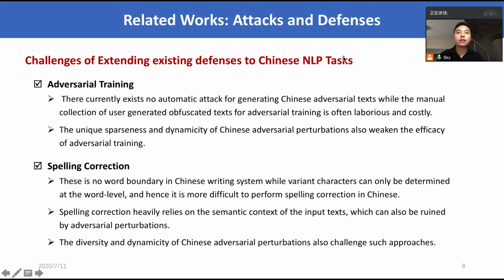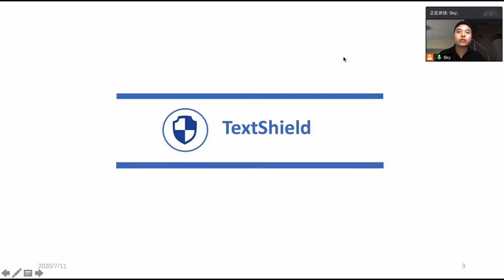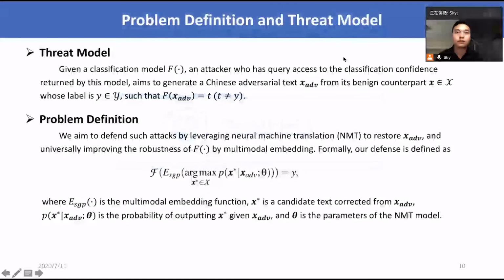Due to the sparseness, diversity, and dynamicity of Chinese perturbation, existing defenses proposed for English-based NLP models can hardly be extended to the Chinese domain. Given the above challenges, we propose TextShield, a defense framework designed for Chinese-based classification models, and the whole defense framework can be formally defined like this.